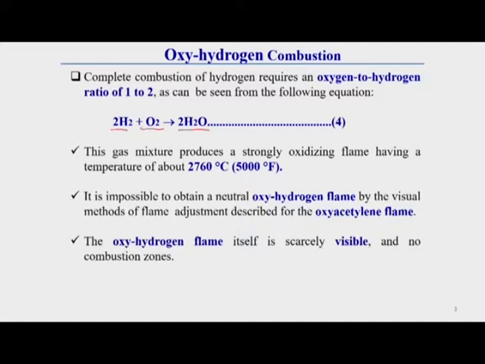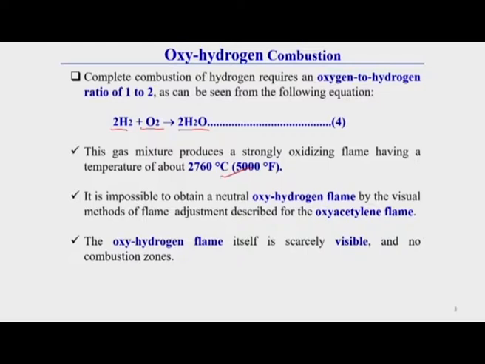Heat is generated. This gas mixture produces a strongly oxidizing flame having a temperature of about 2760 degrees centigrade. That is the maximum temperature reached by this combustion. But you see this flame is oxidizing in nature, because oxygen is present. That is why it is impossible to obtain an oxyhydrogen flame by the visual method of flame adjustment, which is generally described for the oxyacetylene flame.